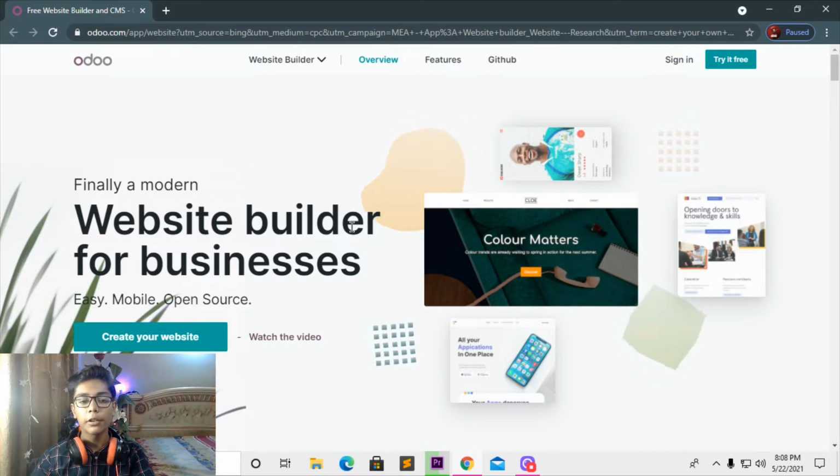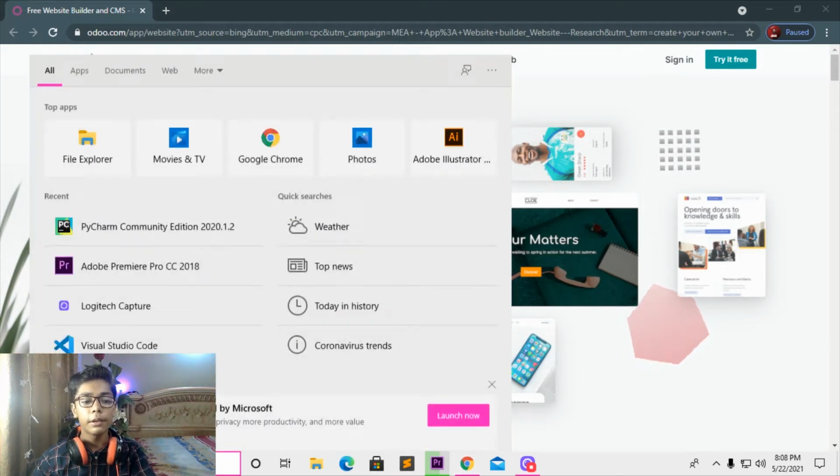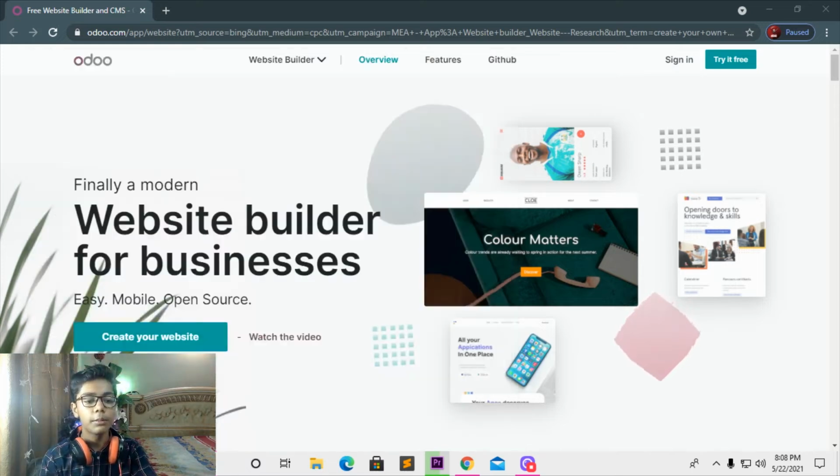So don't worry about that, it's not so difficult to make. We will be covering it in 10 minutes, or you can say 11 minutes. So it is not a big deal to work on these things. Here I will be doing one thing: I'll be moving to my VS Code, in which I will be writing code, and I also have to make the Node.js file in my VS Code text editor.